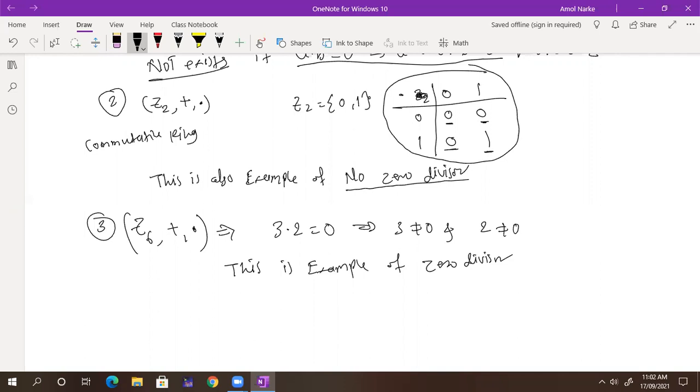Everyone understand zero divisors now? So basically only finite rings can have zero divisors, right? Infinite ones won't have them. Okay.